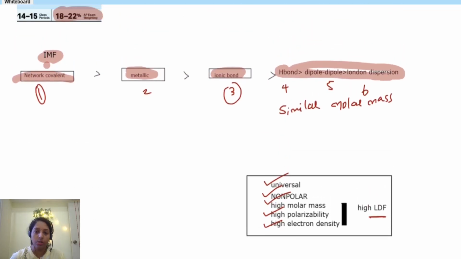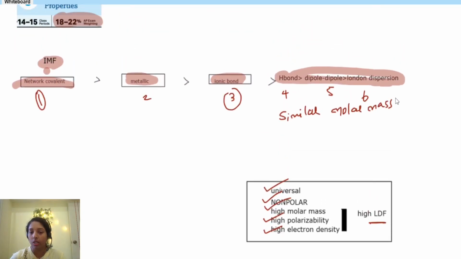Okay, so for similar molar mass, then only you can tell this order: hydrogen bond higher, then dipole dipole, and then London dispersion. So hydrogen bond, how do you know? Yes, you need to just look for an OH bond. If any chemical bond contains an OH bond or NH bond or HF bond, then that compound can form a hydrogen bond with a nearby molecule, right?